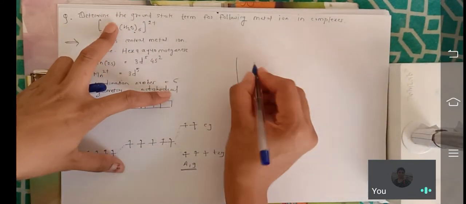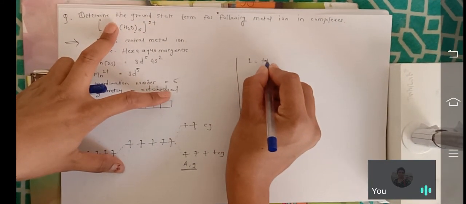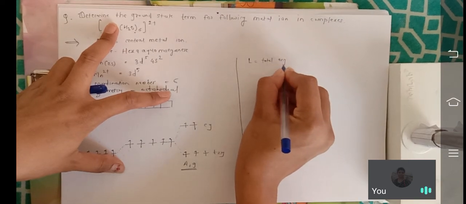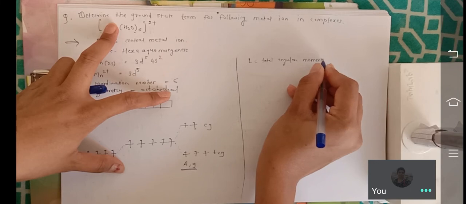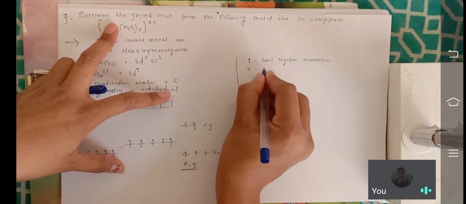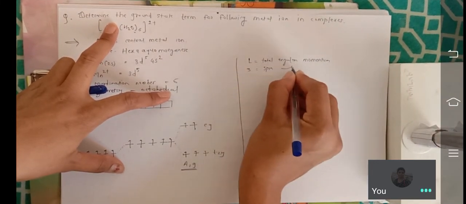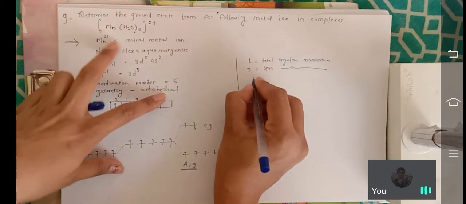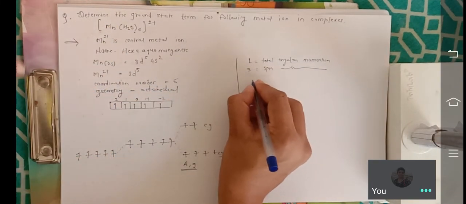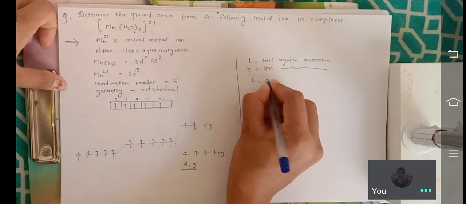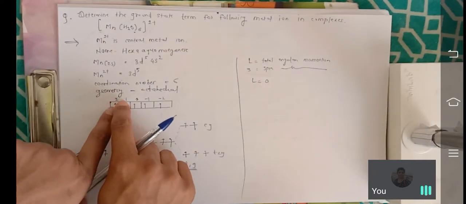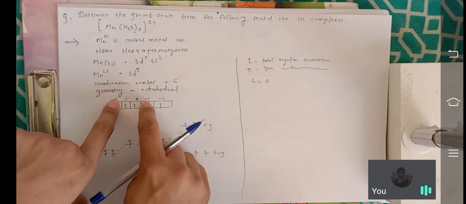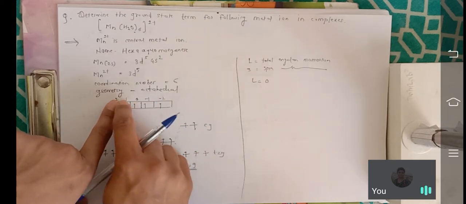L is total angular momentum. S is spin angular momentum. L is 0. Why do we take 0? Because see here, 2 plus 1 is 3, and here minus 1 minus 2, that means plus 3 and minus 3.